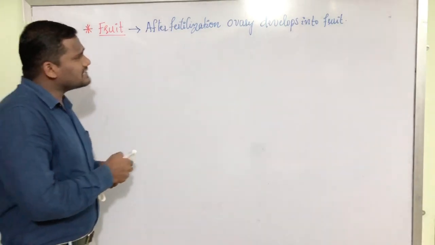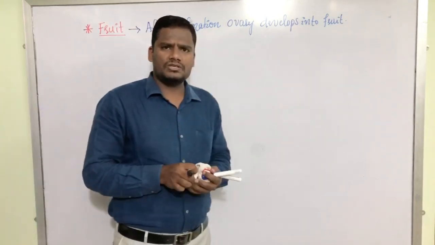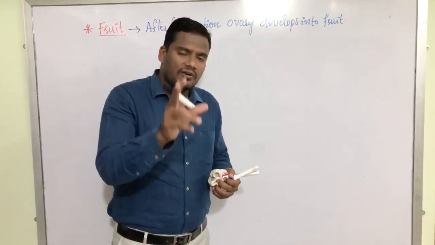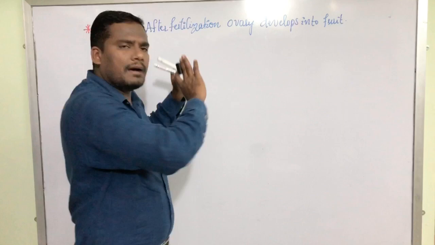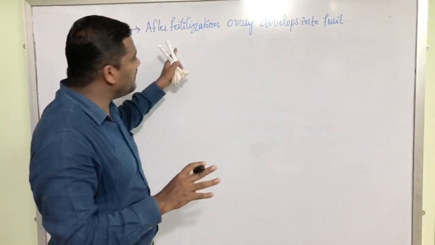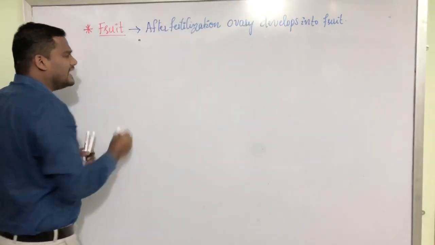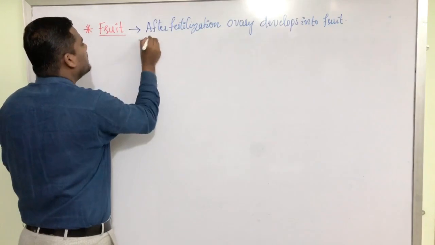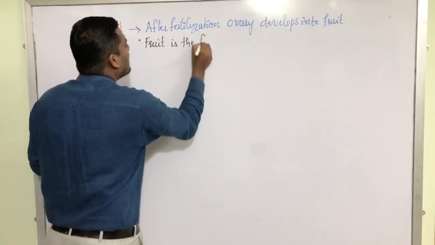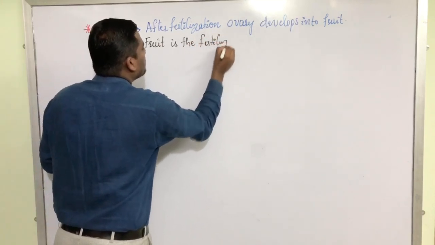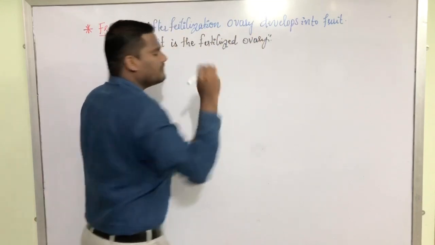Then, what is the scientific definition of the fruit? In our previous video, we discussed the seed. After fertilization, ovules get developed into seed. The same thing is happening here. After fertilization, ovary is getting developed into a fruit. Hence, fruit can be scientifically defined as: fruit is the fertilized ovary. Fruit is the fertilized ovary.